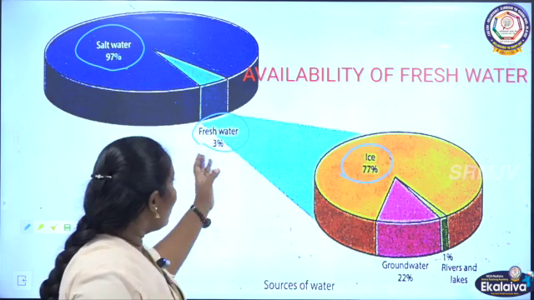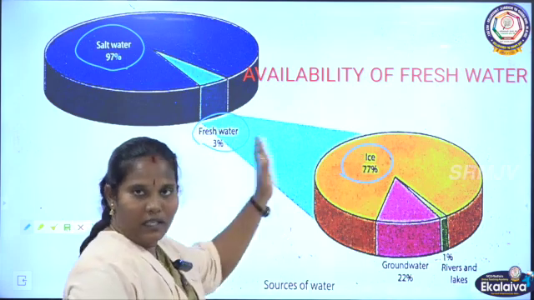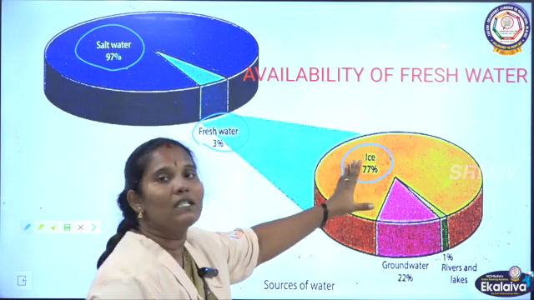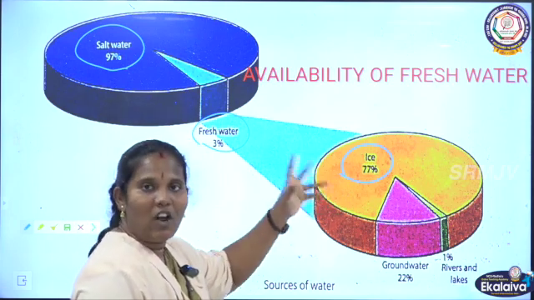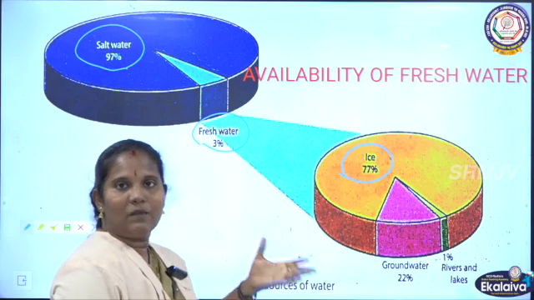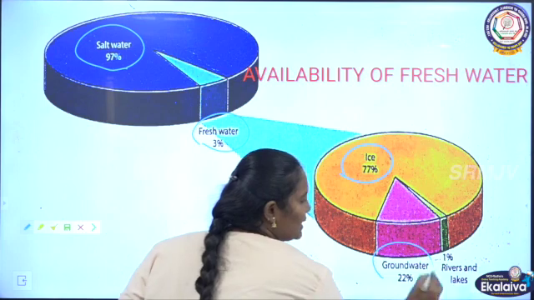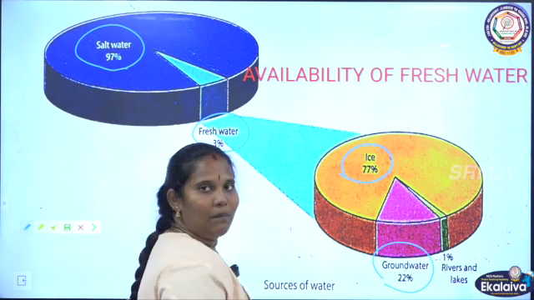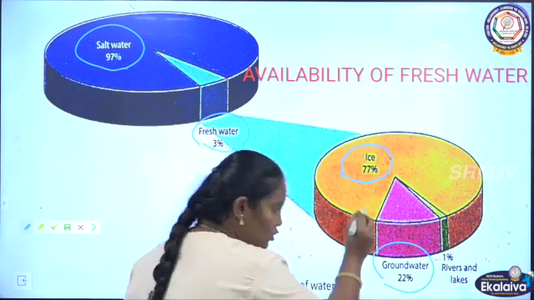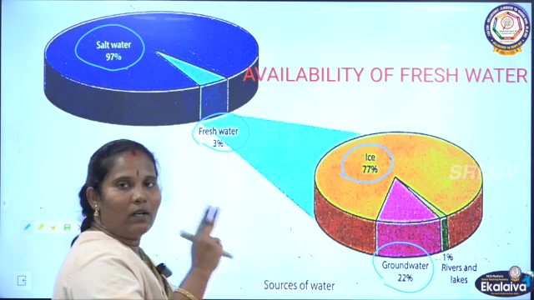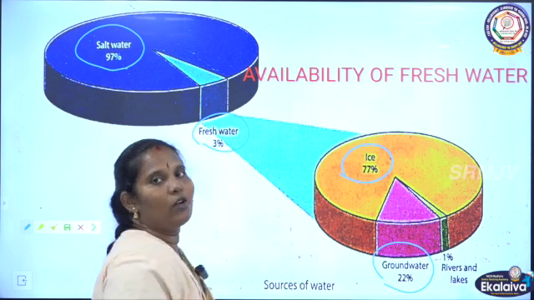Among this 3%, if it is converted into 100, only 77% of the water is locked in ice caps or glaciers like that. So the remaining 23% is there. Of this 23%, 22% is locked as underground water.